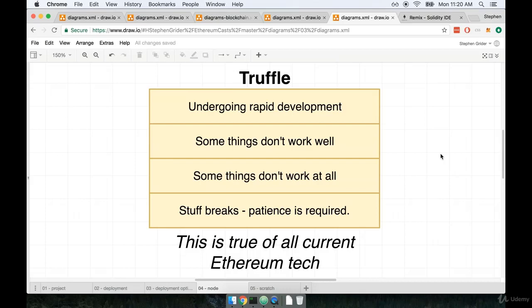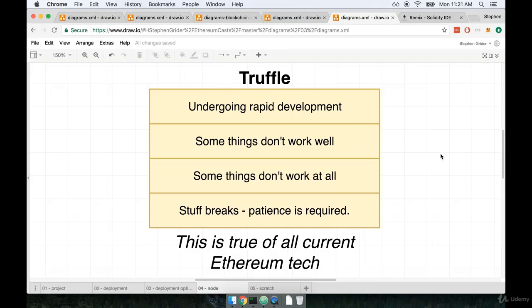So if you are used to using software or third-party libraries like Node libraries or JavaScript libraries or gems, whatever dependencies you're used to using that might seem like they're really rock solid and very dependable for projects that you work on today, you really can't bring that same attitude over to the Ethereum world. The dependencies that we are using are going to break. Sometimes they don't function well, or they don't function at all. And that's just part of the very developing and active ecosystem around Ethereum.